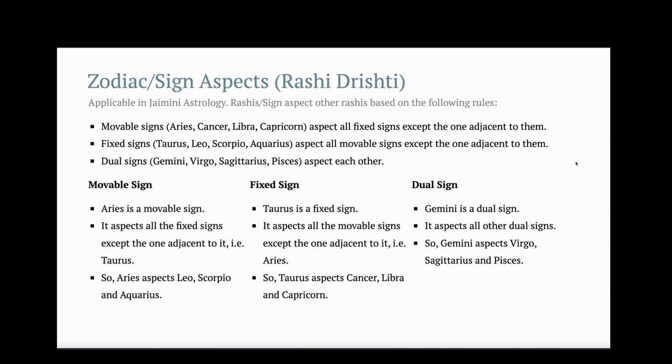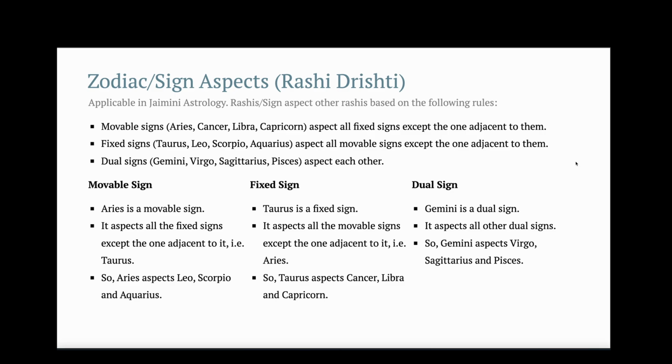So let's first look into the sign aspect, or Rashi Drishti. This is more applicable in Jaimini astrology. There are three rules of Rashi Drishti. The first rule is all the movable signs aspect all the fixed signs except the fixed sign that is adjacent to them.